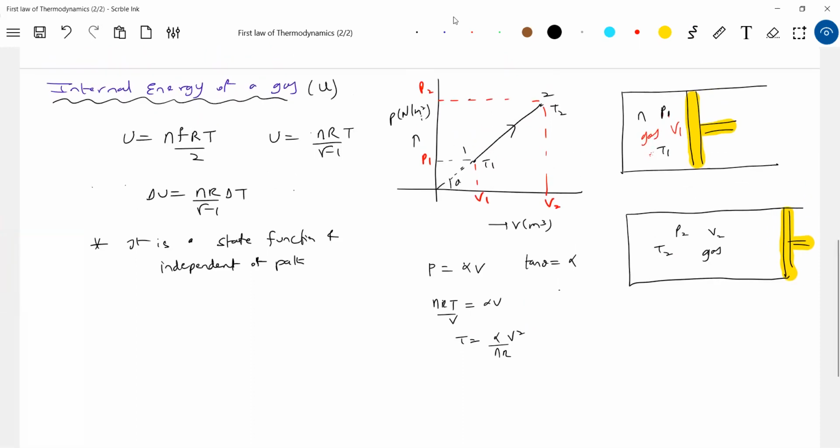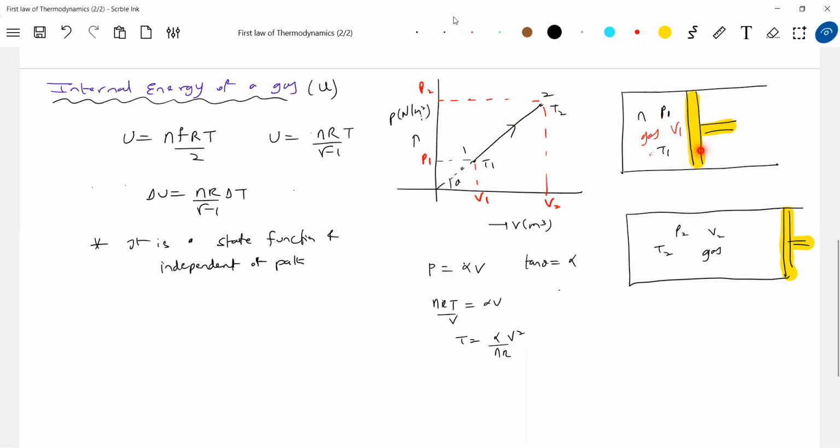Is it okay, all of you? The gas is undergoing a thermodynamic process. This 1 to 2 is called the path. What do you mean by path? Along the path, the pressure and volume, or pressure and temperature, or volume and temperature, will be related by one specific equation. You see that along the path, pressure is directly proportional to volume, or temperature is proportional to the square of the volume. So some relationship will be there. The gas is said to undergo a thermodynamic process here.